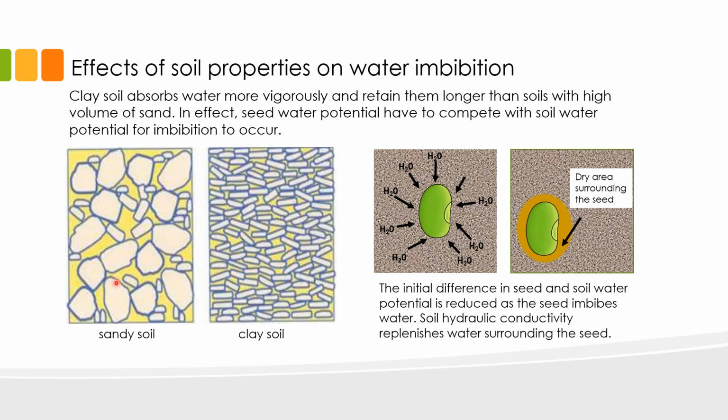not hold the water. Now, during imbibition of seeds on the ground, the initial difference in seed and soil water potential is reduced as the seed imbibes water. So after some time, you see a dry area surrounding the seed. Now, soil hydraulic conductivity replenishes the water surrounding the seed, allowing the seed to continue imbibing water.